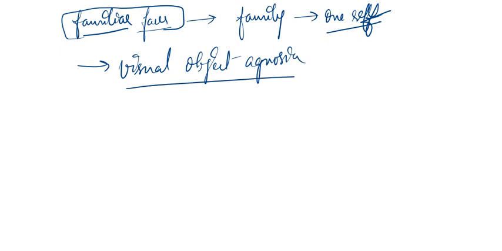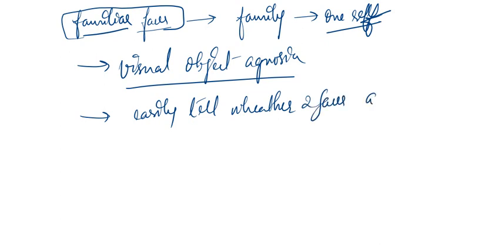Okay. Now, this is not actually a perceptual defect, right? Just remember this. It is not a perceptual deficit, since prosopagnosic patients can easily tell whether two faces are identical or not. That capacity these patients have, but they cannot recognize. They can tell the difference, but they cannot recognize.